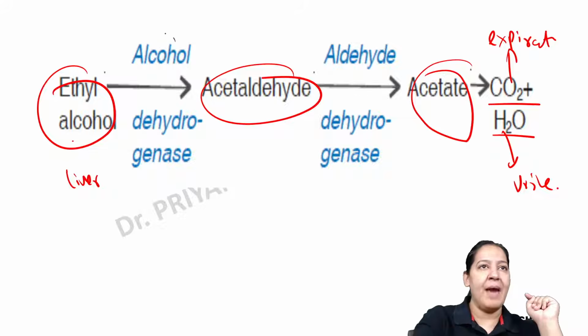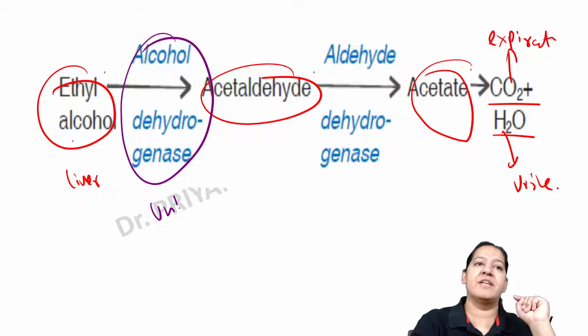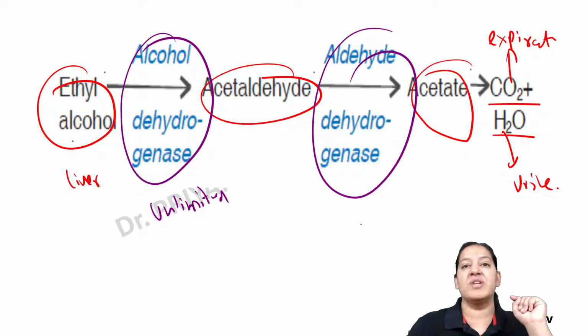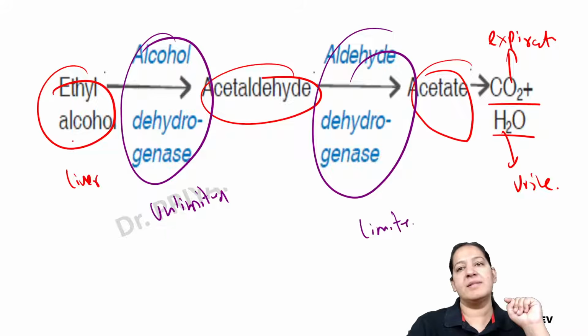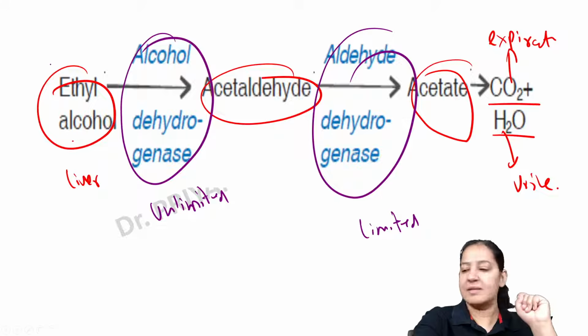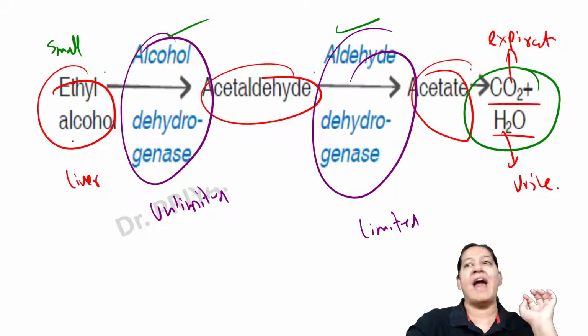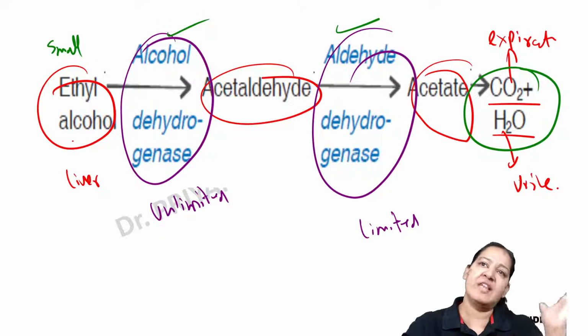But these are the end products when you consume a small amount of alcohol. The first enzyme, alcohol dehydrogenase, is unlimited inside the liver. But the second enzyme, aldehyde dehydrogenase, is limited. So if the person is consuming a small amount of alcohol, both enzymes will suffice and ultimately these two are the end products. Nothing will remain in the body, everything will go out.